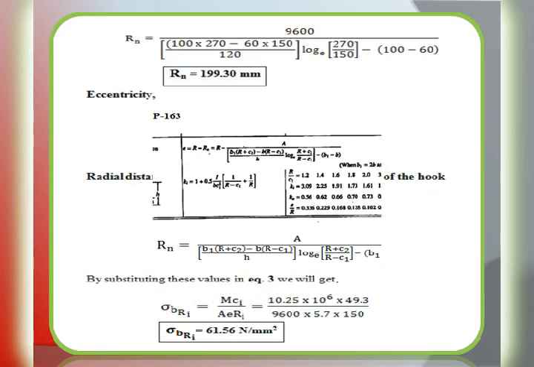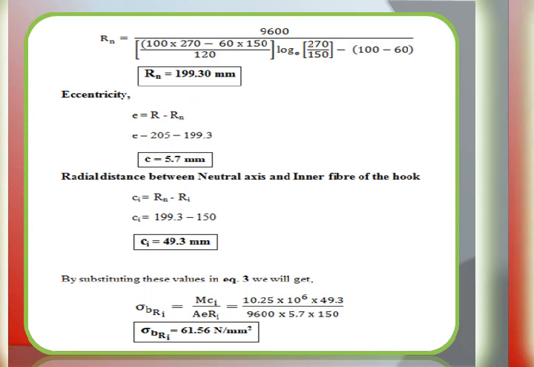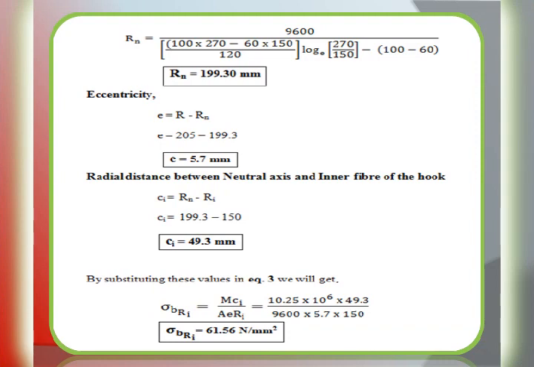Now, we will substitute the values in the relation for Rn. Area A we have, that is 9600, and B1 is equal to 100, R0 is equal to 270, B is equal to 60 and Ri is equal to 150 mm, divided by H is equal to 120, log of R0, that is 270, divided by Ri, that is 150, minus B1 is 100 and B is equal to 60.